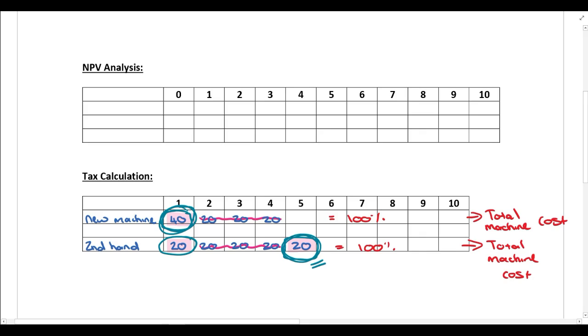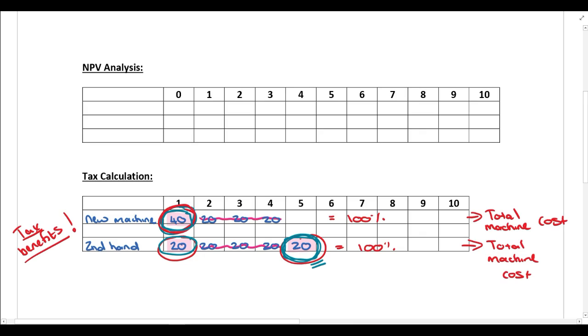Now remember, guys, these tax deductions that you're getting over here are tax benefits. This is a capital allowance. So the company is going to use these capital allowances in order to reduce the amount of tax that they need to pay across to SARS. They're going to calculate their taxable income and they get a tax deduction over here. So these are tax benefits. So the question is, do you want a 40% benefit in year 1, or would you prefer to split that? Do you want 20% of the benefits in year 1 and then 20% of the benefits in year 5?